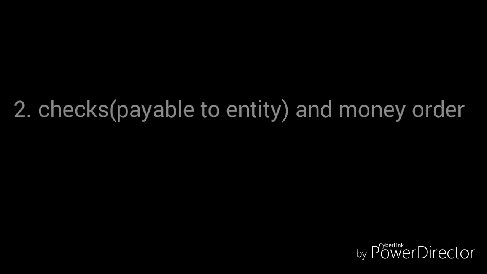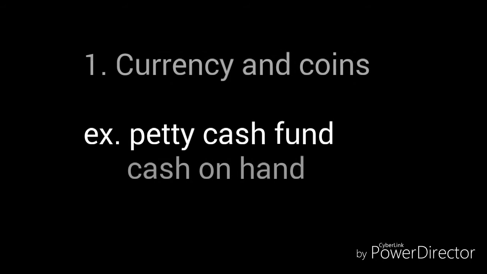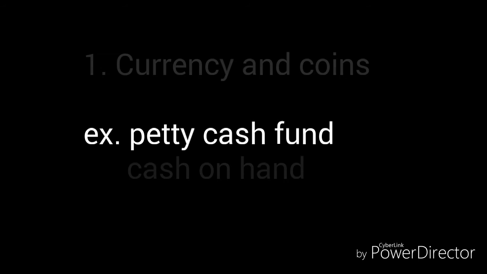Let's go first on the first basic classification of cash. First kind of cash is currency and coins. These are the petty cash funds and cash on hand, or simply money that is issued by the central bank where the entity is incorporated.